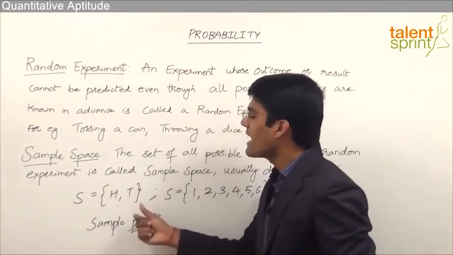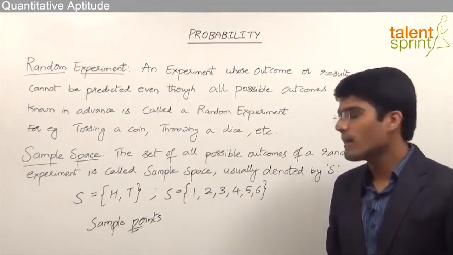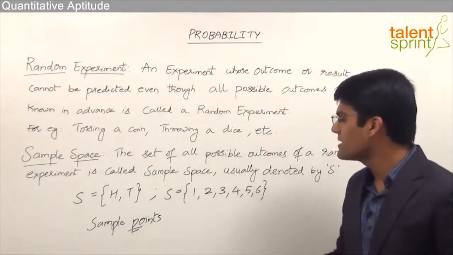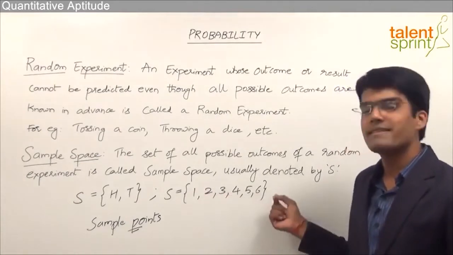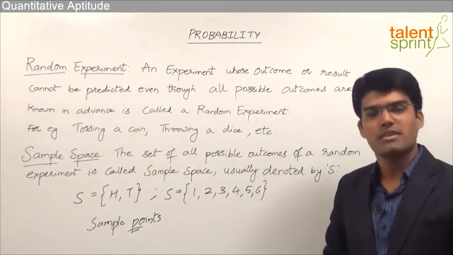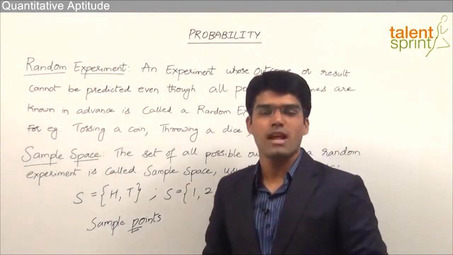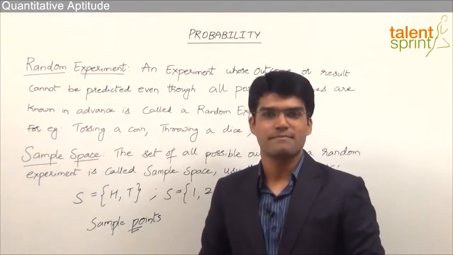So head and tail are the sample points for the sample space of tossing a coin. Likewise, when we throw a dice, we know that the sample space is 1, 2, 3, 4, 5 and 6. Now each of these elements here is known as a sample point. So sample point is nothing but a particular outcome for an event. And the set of all possible outcomes is known as sample space.